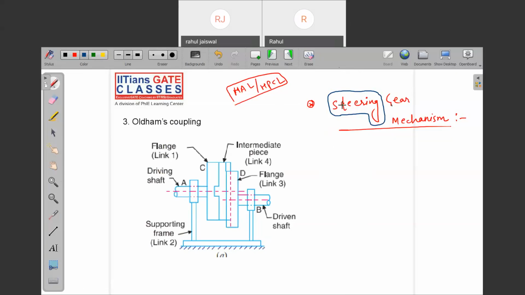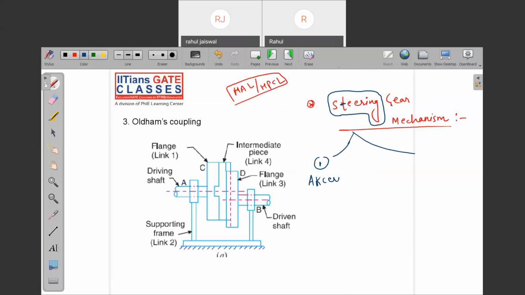Now see, you have seen the mechanisms which we use in machine tools and other applications. But coming to the car, for changing the direction of motion of the car, we use steering. There we have two types of mechanism. First, note down the Ackermann steering mechanism.